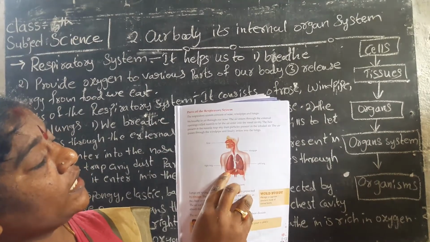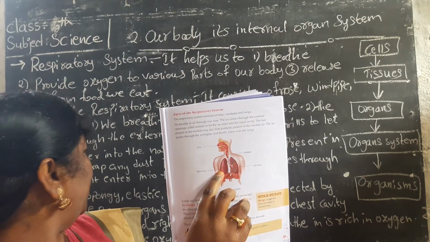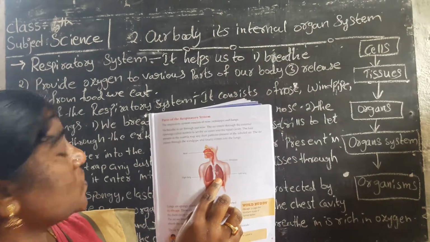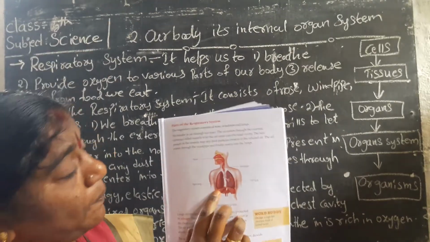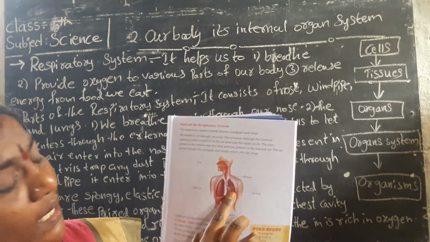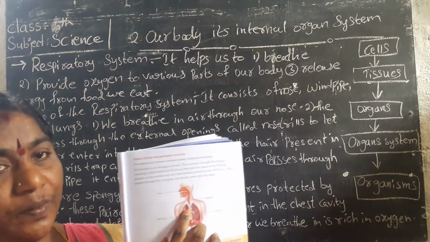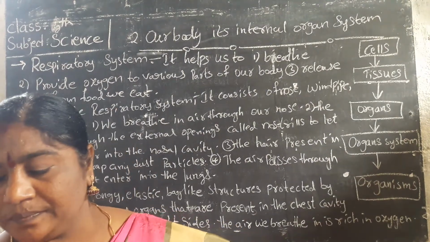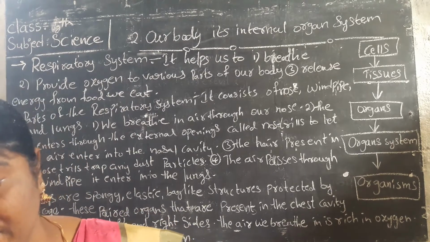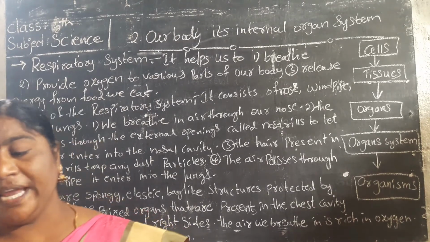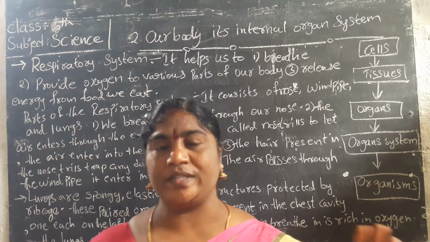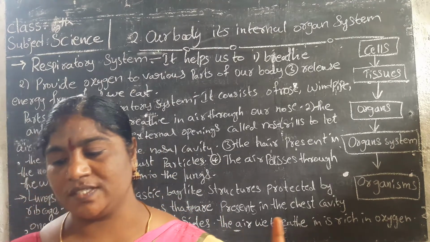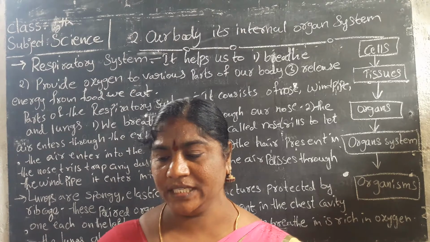What is their structure? Spongy, elastic, bag-like structures, protected by the rib cage. These are the respiratory organs in our body. They are paired organs, one on the right side and one on the left side, present in the chest cavity.